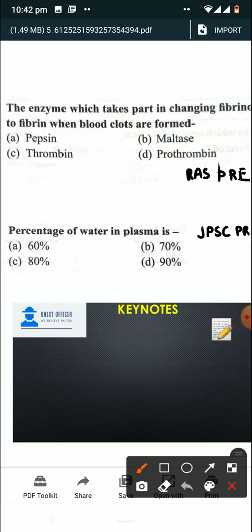Now coming to the next question, percentage of water in plasma is option A 60%, option B 70%, option C 80%, and option D 90%. The plasma consists of 90% of water and 10% of solid. This 10% of solid is further divided into inorganic component and organic component. The inorganic components of plasma include sodium, potassium, calcium and magnesium, and organic components in plasma are proteins, hormones, vitamins and lipids. So our question was percentage of water, and the right answer is 90%.